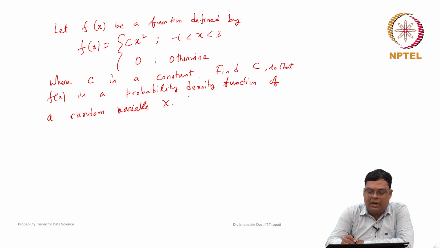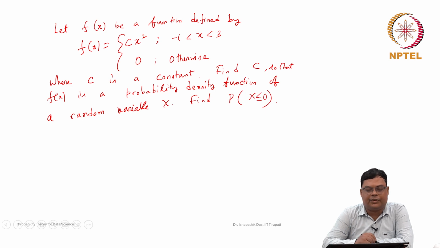Then, after finding c, find the probability that X is less than or equal to 0. So, this is the question.